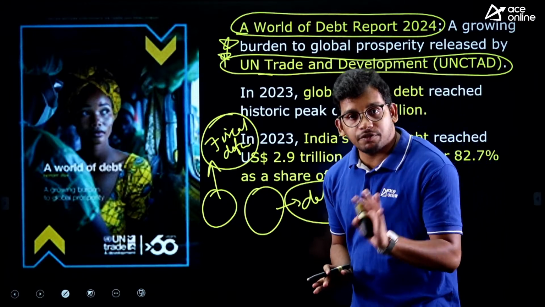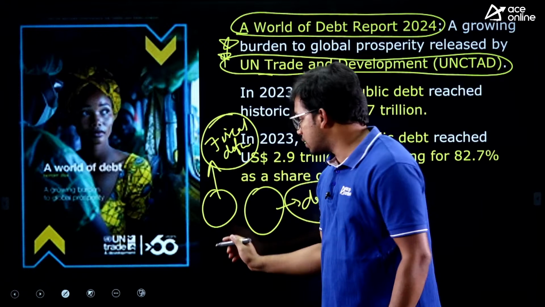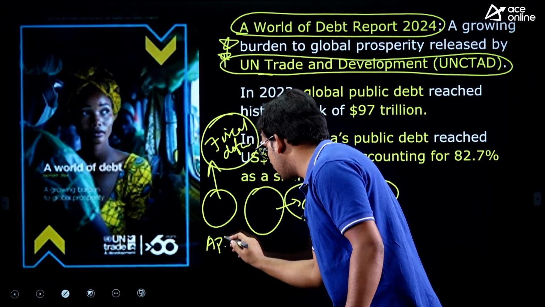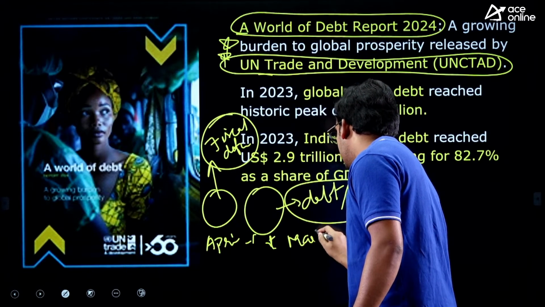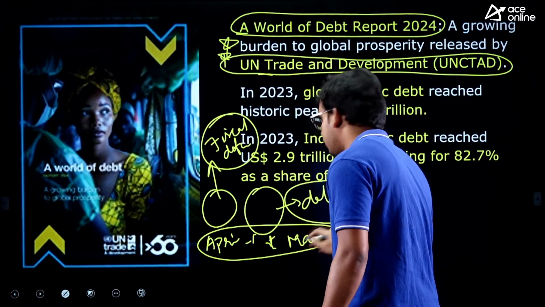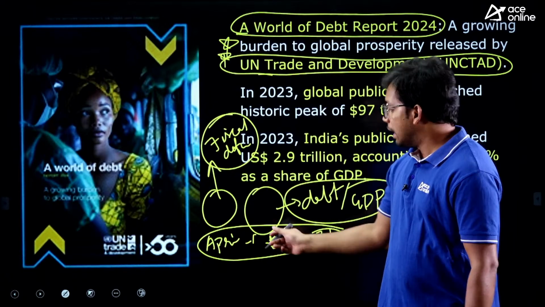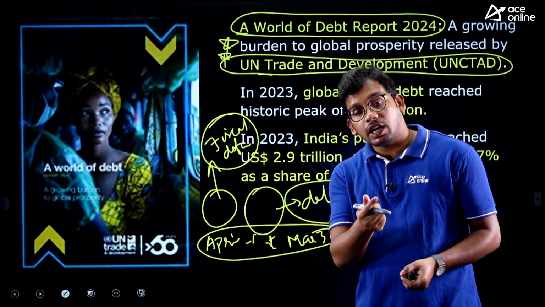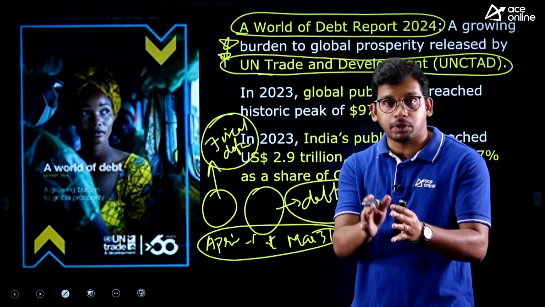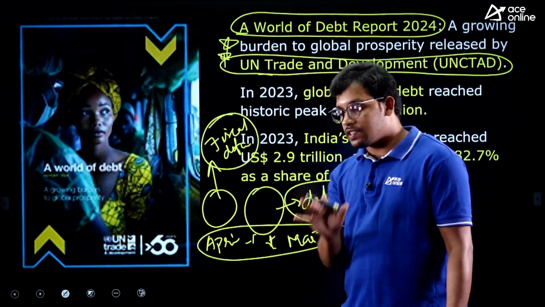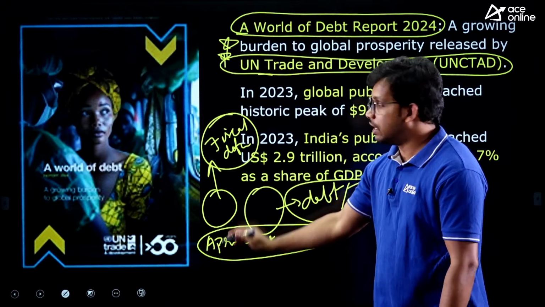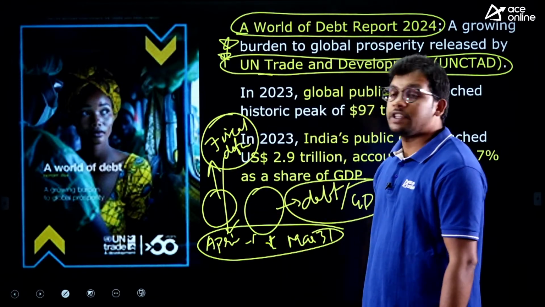Fiscal deficit means, in that particular financial year, starting from April 1 to March 31, this is a financial year, or fiscal year. In this 1 year, whatever debts or liabilities the government has created in that particular year, that is called fiscal deficit.